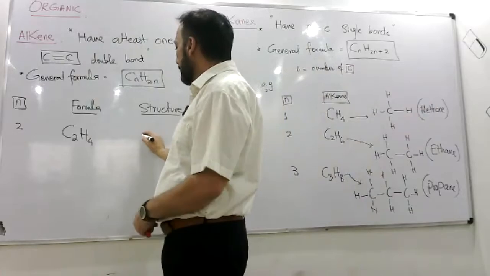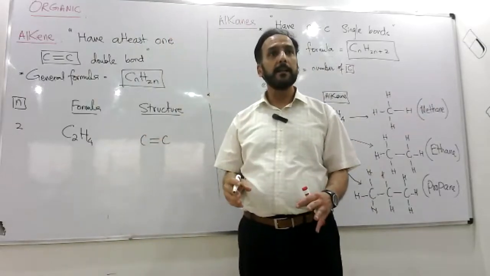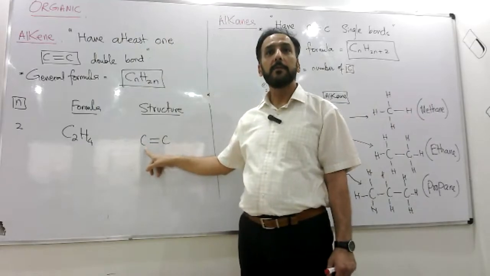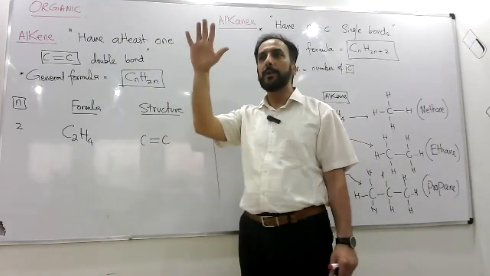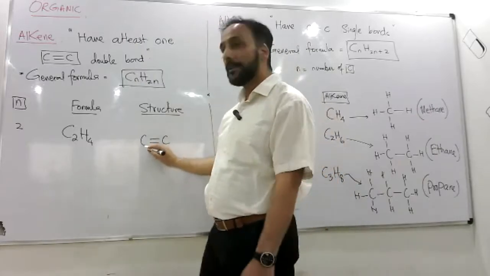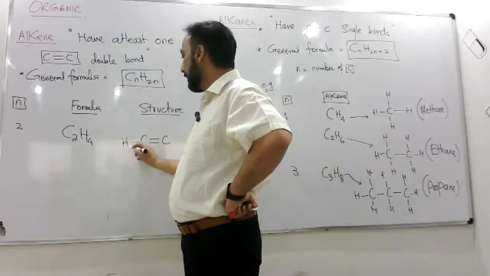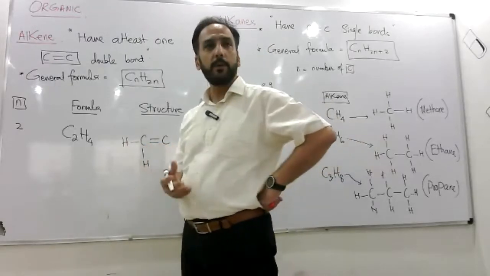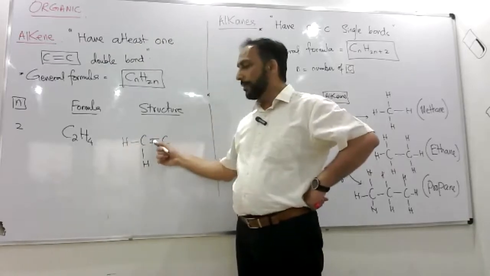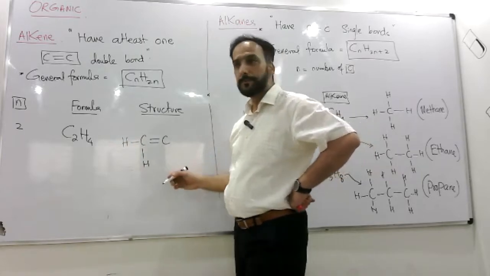Okay, so 2 carbon के लिए there must be carbon-carbon double bond. Only then it is an alkene. अब how many hydrogens should I give to this carbon? This carbon already has 2 bonds, right? So you give 2 hydrogens to it. अब 2 hydrogen ऊपर लगाओ, नीचे लगाओ, left right कोई टेंशन नहीं, कहीं भी लगाओ. The next carbon already has 2 bonds. So we give 2 hydrogens to this also.